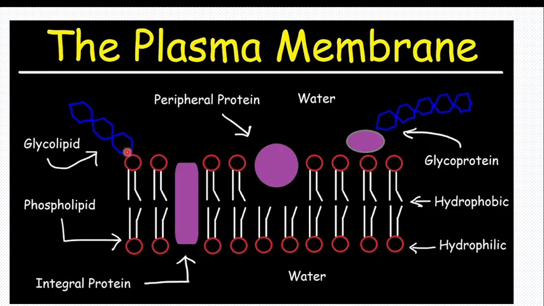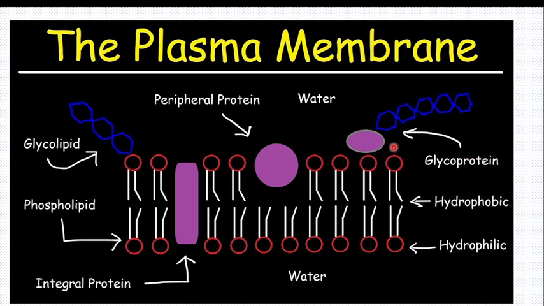There is what you call glycolipid, meaning glucose attached to the lipid is called glycolipid. This is a protein. When glucose is attached, it is called a glycoprotein. This is lipid, this is glucose: glycolipid.